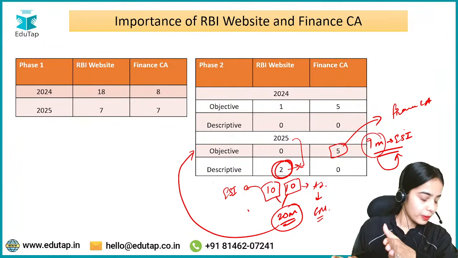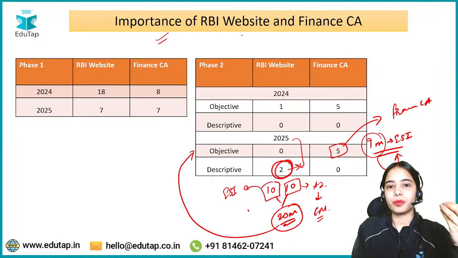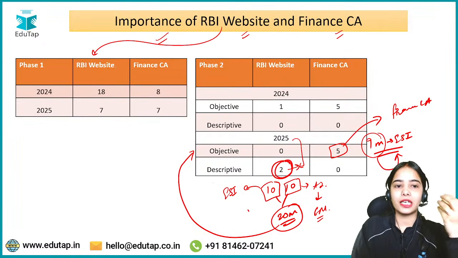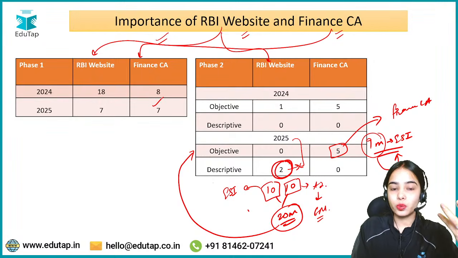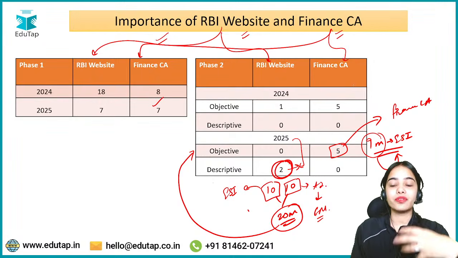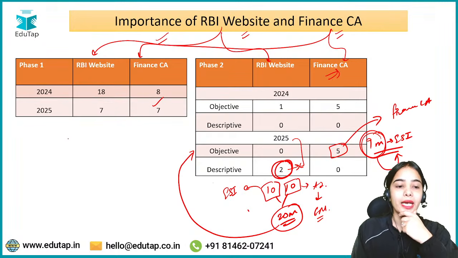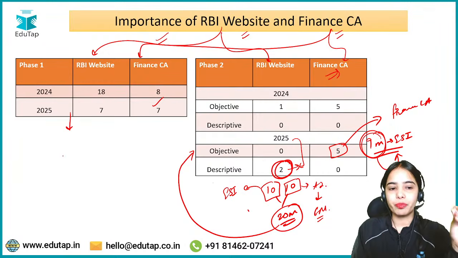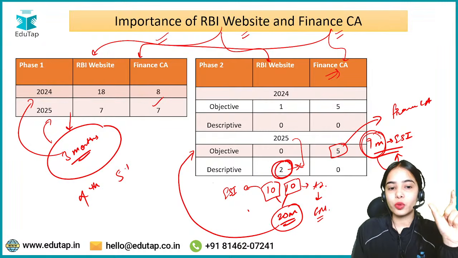So I hope first of all the idea is clear about the importance of the RBI website and finance current affairs. From the RBI website there are questions in phase 1, there are questions in phase 2. From finance current affairs there are questions in phase 1, and there are also a good number of questions with heavy weightage, we can say, in phase 2. And usually in phase 1 you have to prepare 3 months in a very good manner, because most of the questions in 2024 and 2025 were from the 3-month area, but there were various questions that were from the 4th and 5th month also.